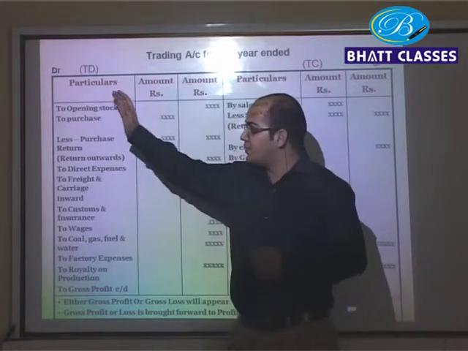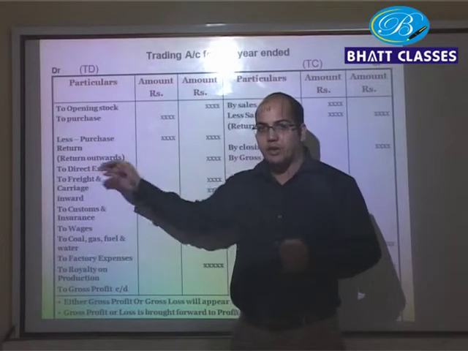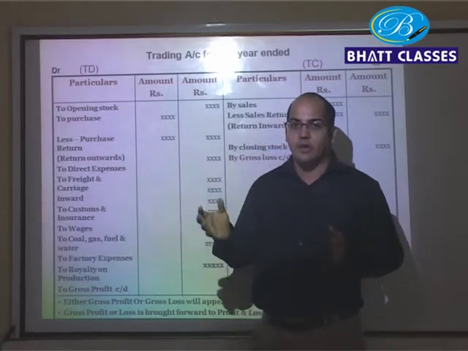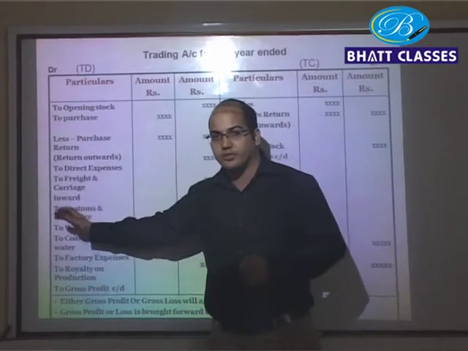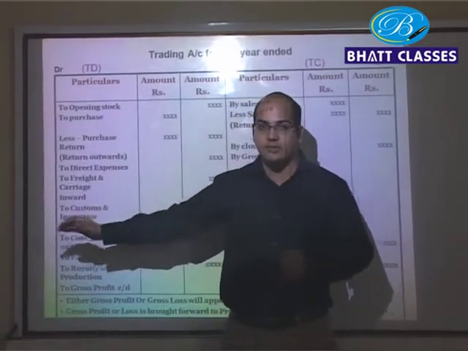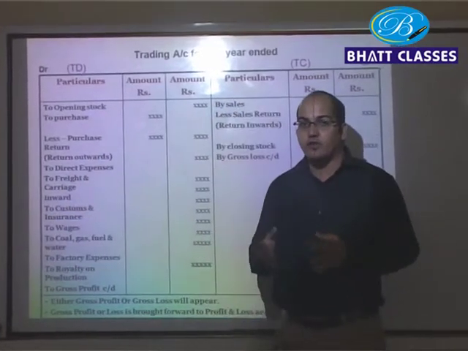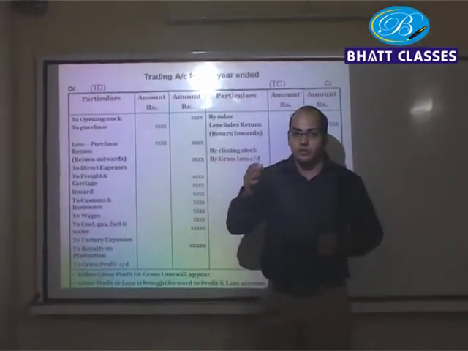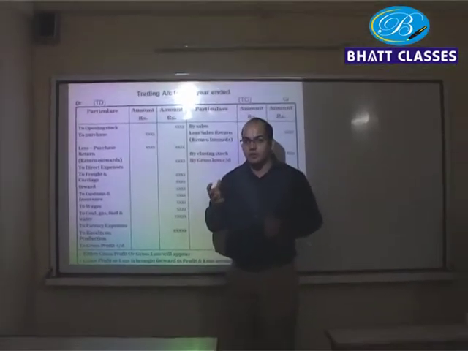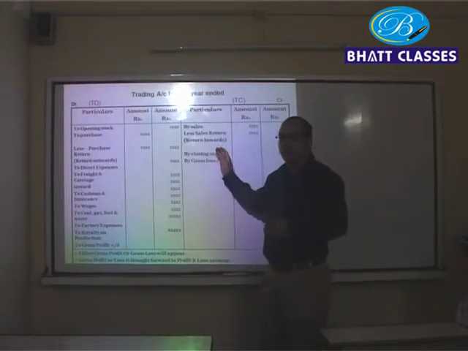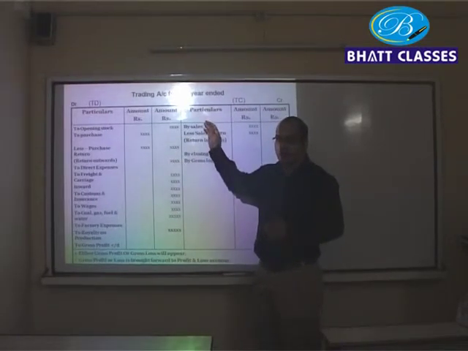All the expenses will be coming on the debit side because the nominal account rule says debit all expenses and losses. Similarly, a businessman, after he manufactures the goods, is going to sell the goods, which is an income. So on the credit side, we write all the incomes.